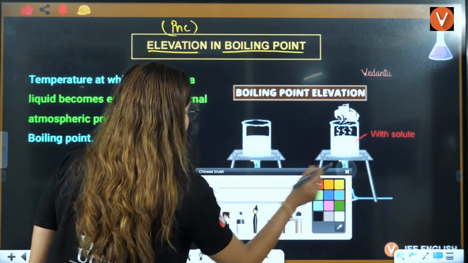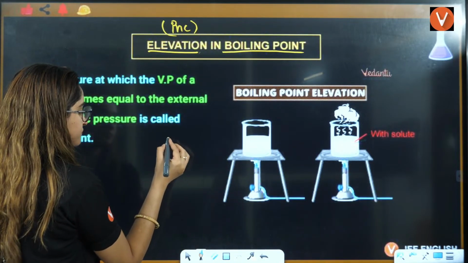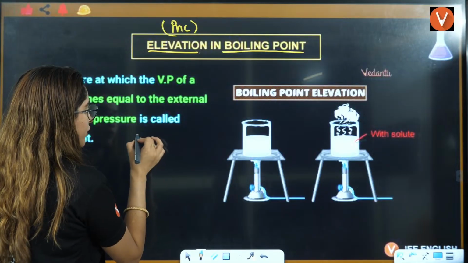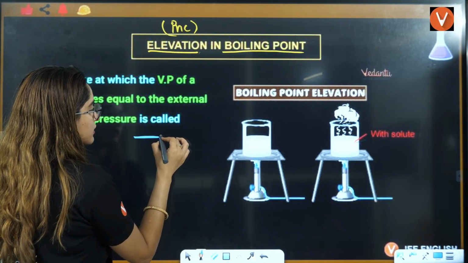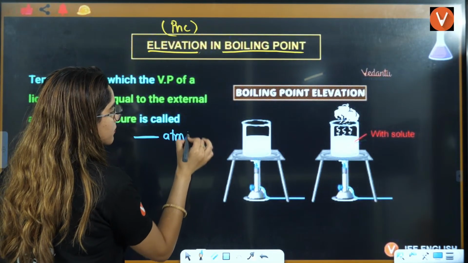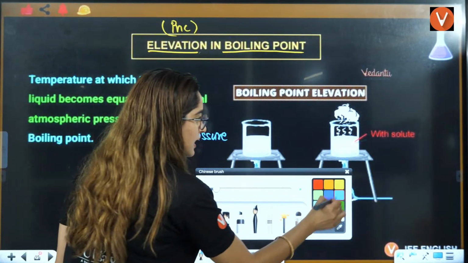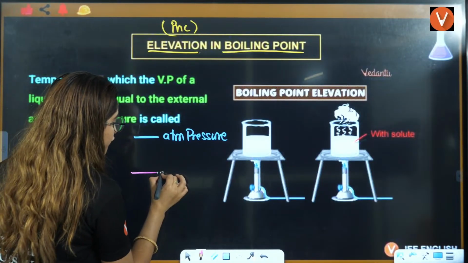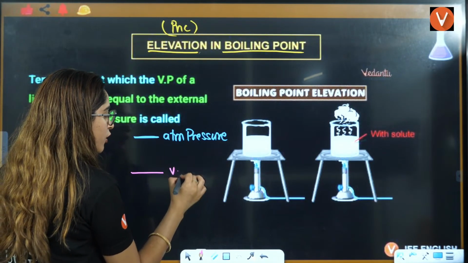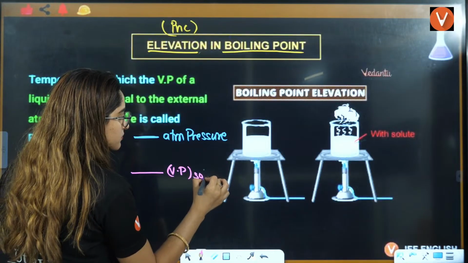Let's say this is your vapor pressure. This is the atmospheric pressure. And this is the vapor pressure of only solvent.